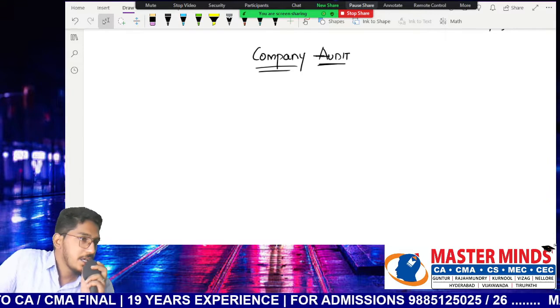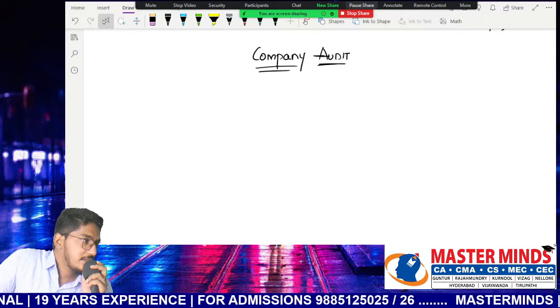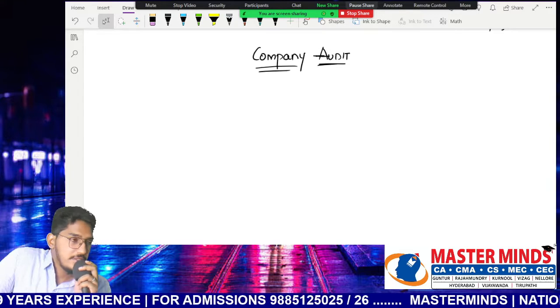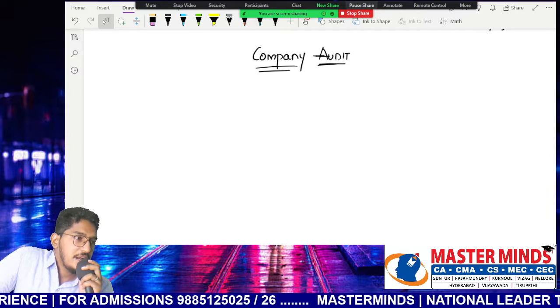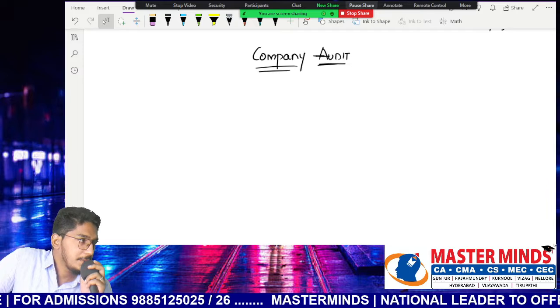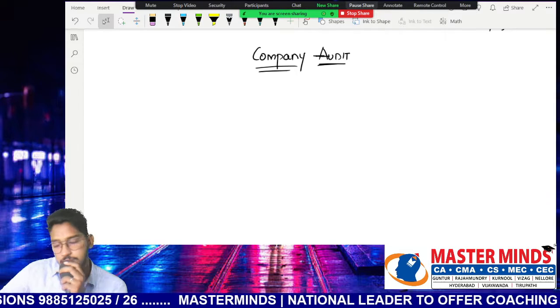Clear, everybody? These charts you might not be able to find in our material, but to the extent possible I will try to present all the information in the form of charts only. If you copy these charts in your books, it will help you a lot for the preparation and also for revision. Clear? Right.